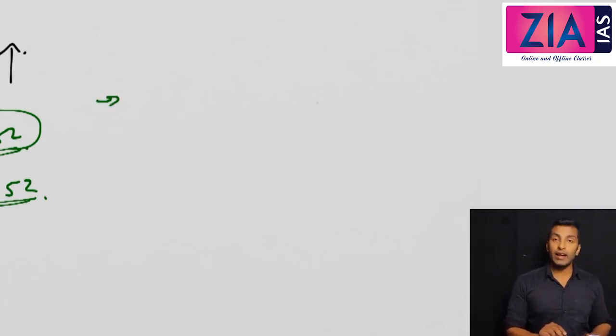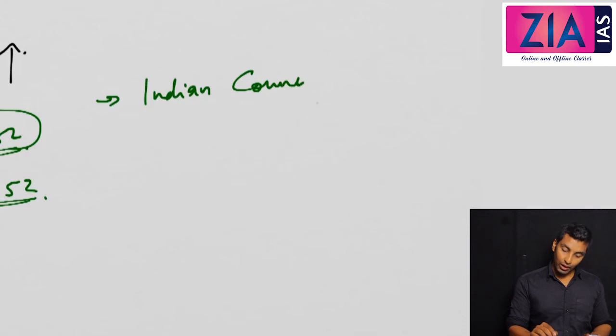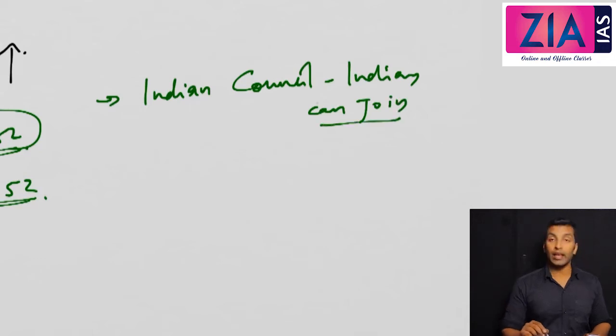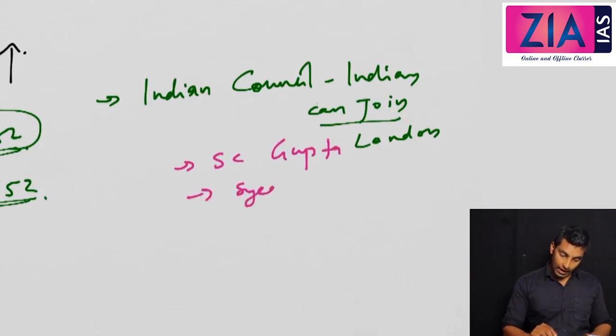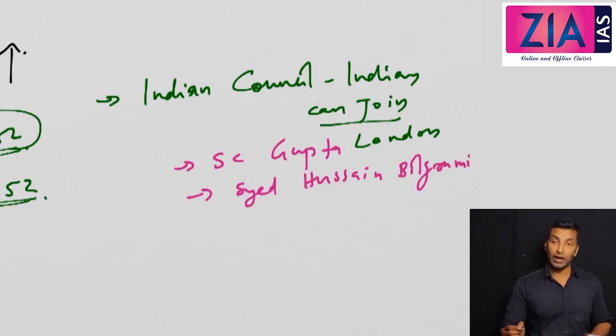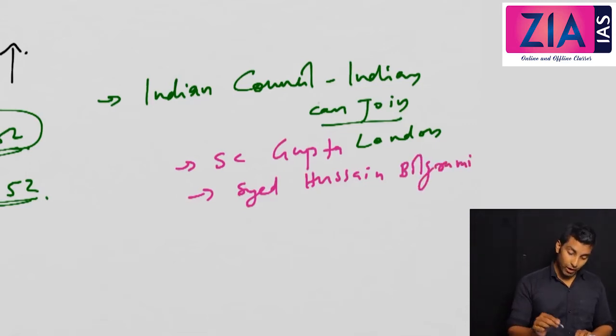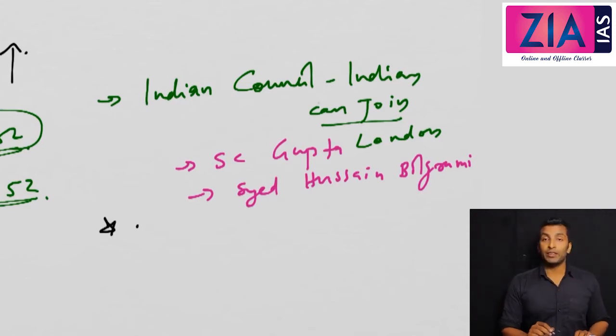The next point is that Indians could join the Indian Council in London. It is named the Indian Council, but now Indians can join. The first two Indians who joined are S.C. Gupta and Syed Hussain Bilgrami.